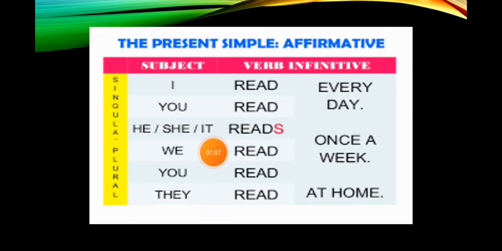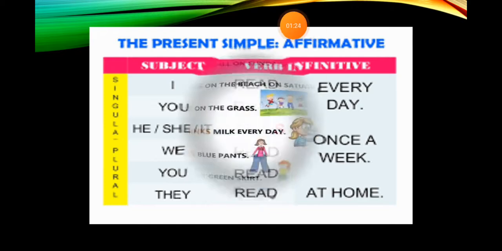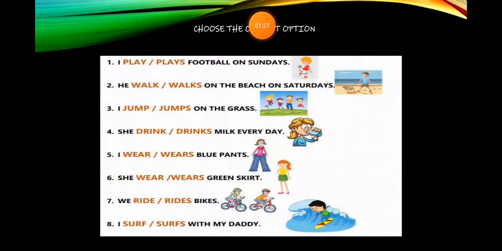Remember that with I, you, we, you, they, we use the base form of the verb, in this case, read. But when we talk about he, she, it, we use reads, okay? We add an extra S, yes?